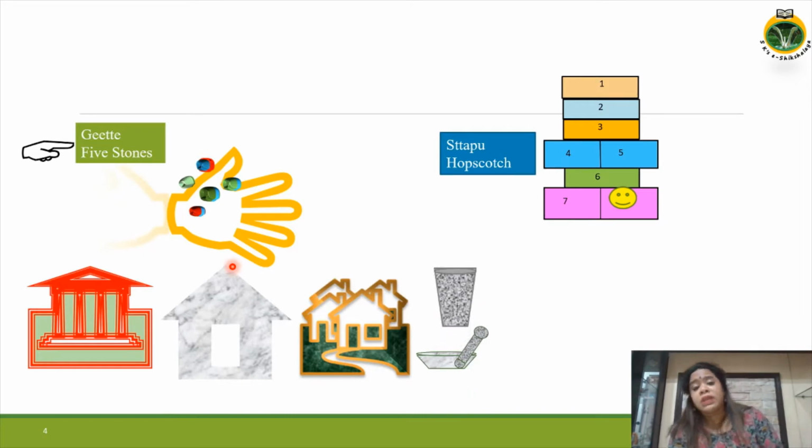So we can say that rocks or stones are not only used in games, but also for making buildings, houses, roads and items of daily use. You must have understood why I am talking about rocks and minerals, because this is what we are going to talk about today.